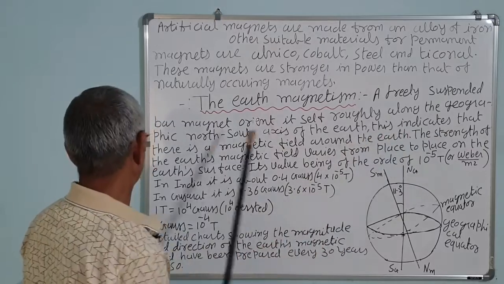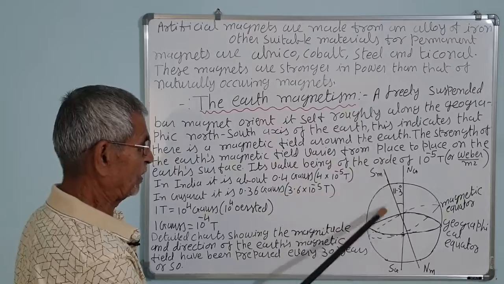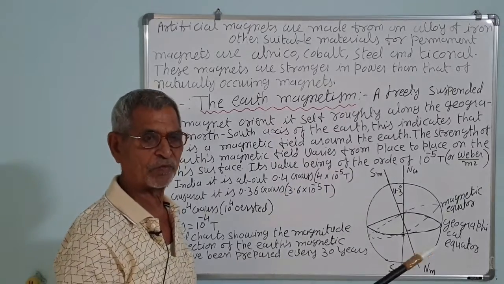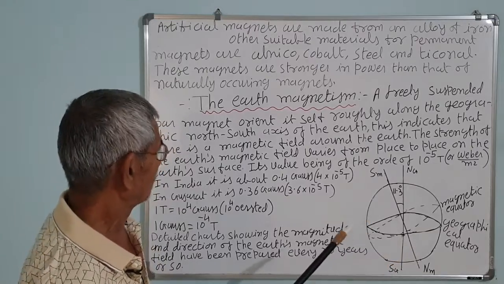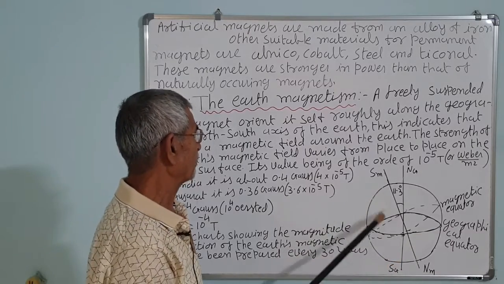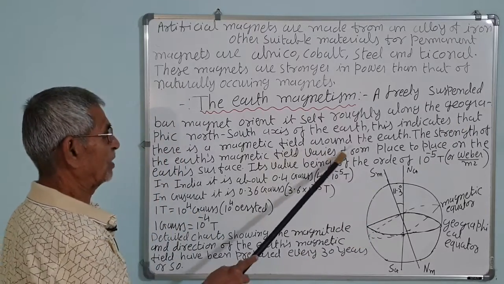This indicates that there is a magnetic field around the earth. What does it show? When a freely suspended magnet points north and south, it makes some oscillation, and ultimately becomes steady, pointing north and south. It shows that there is a magnetic field of the earth.